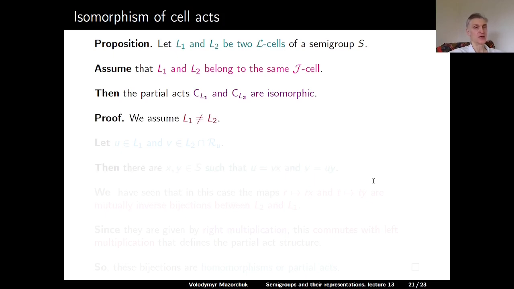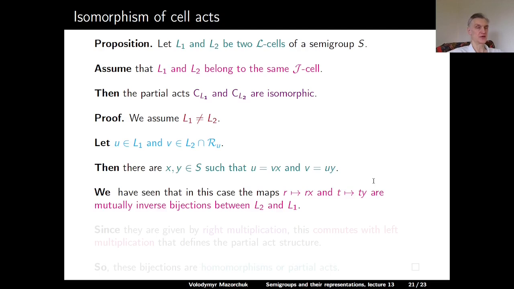Proof: of course, we assume that L1 is different from L2, otherwise we have nothing to prove. Let U be an element in L1 and V be an element in L2 intersection with R_U, the right class of U. Then there are elements x and y in S such that U is equal to Vx and V is equal to Uy.